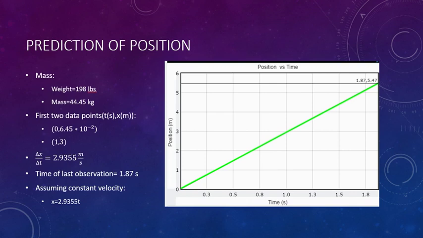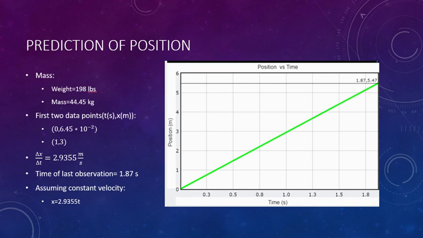So for the prediction of position, there were a couple of things that I had to research before I inputted this into GlowScript. This graph was actually taken from the GlowScript code that I wrote. I had to research his weight, which I found was 198 pounds, which made his mass out to be 44.45 kilograms. I then found his initial velocity, which I found using 2 initial points.